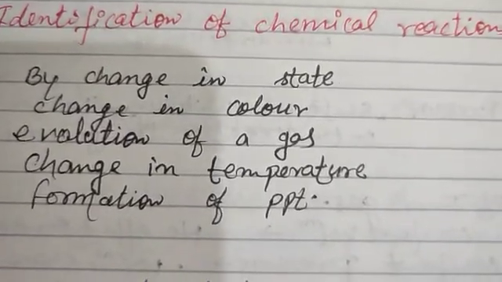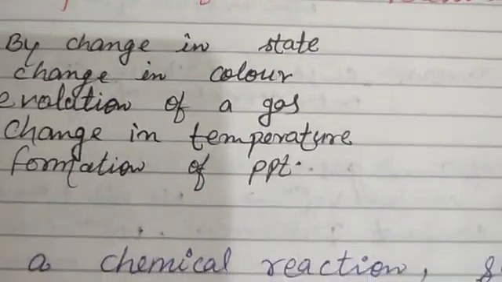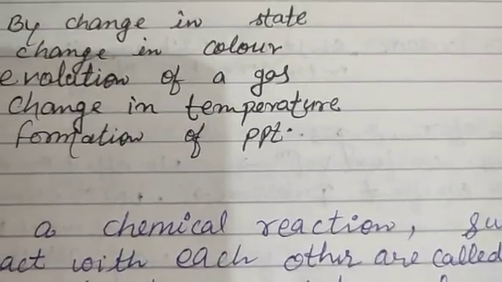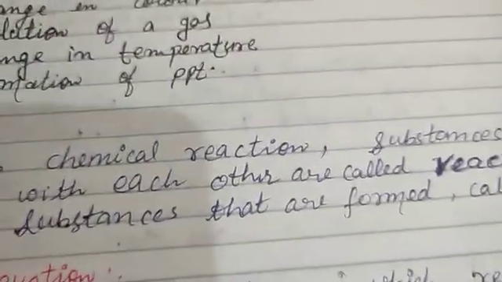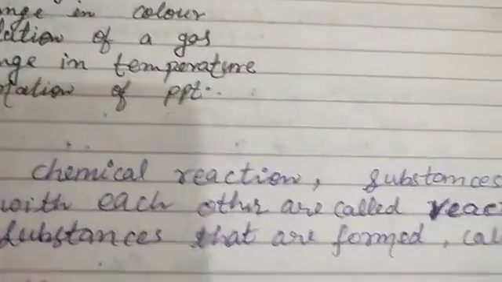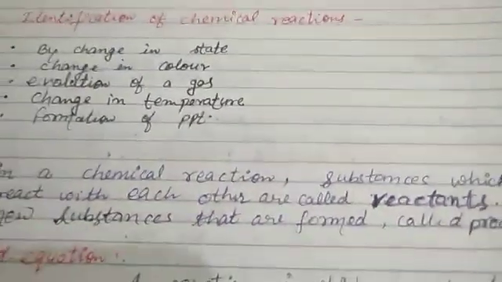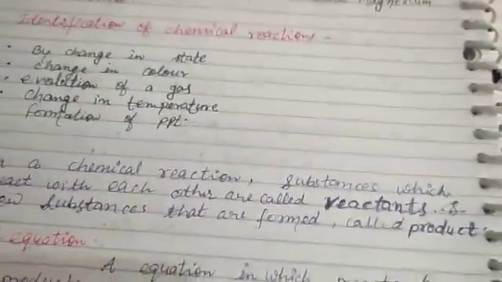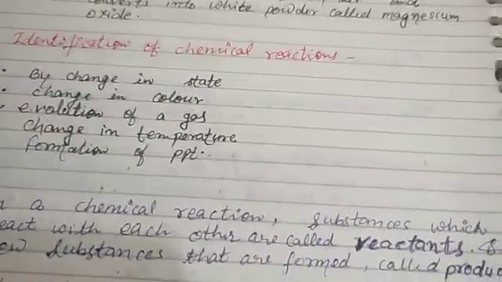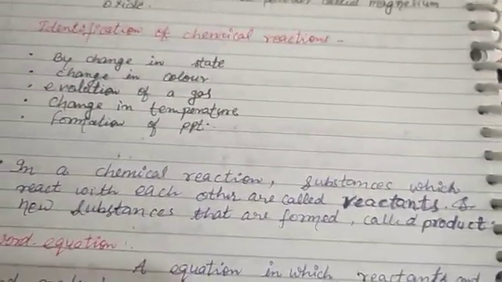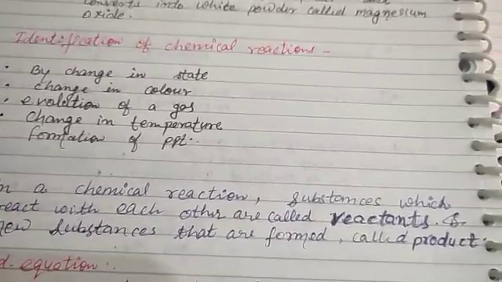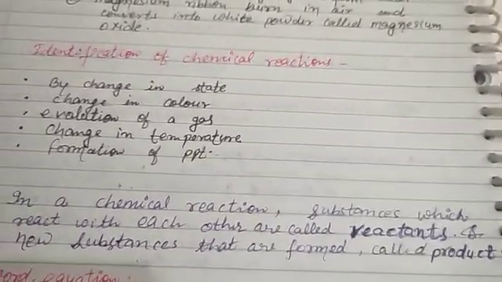Now we talk about the next portion of chemical reactions. In chemical reactions, there are two types of substances. One which is going to react with each other, such substances are called reactants.